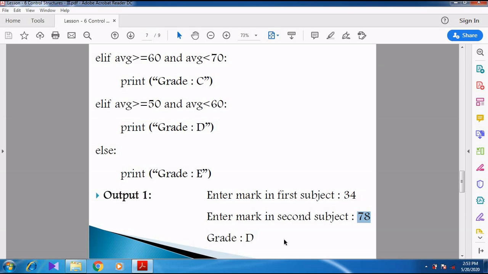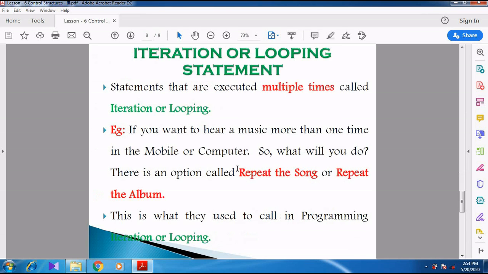Yes, correct? No, 56. Yes, 56. So 56 means greater than or equal to 50 and less than 60. So 56 belongs to grade D. Right. I think you can understand the first output.